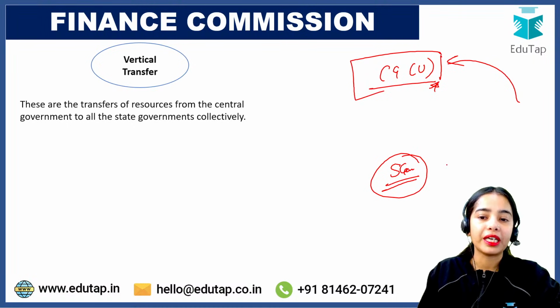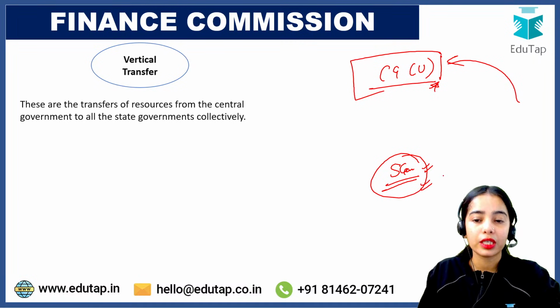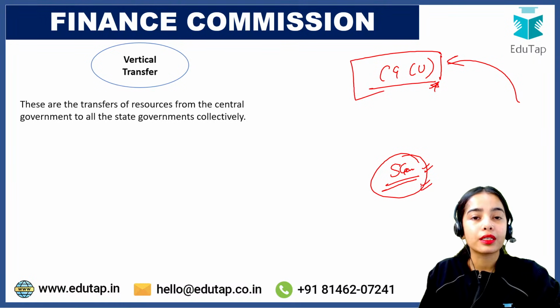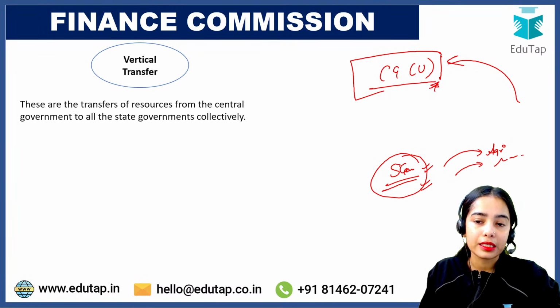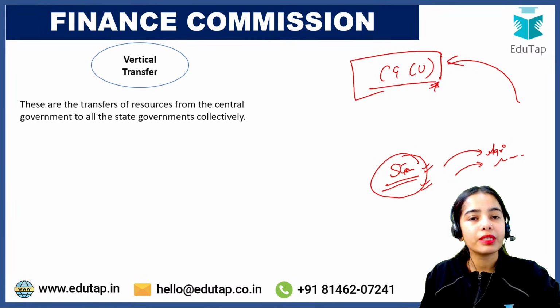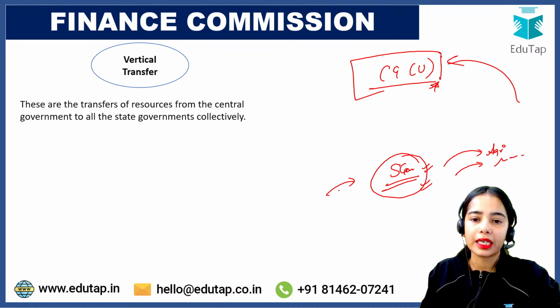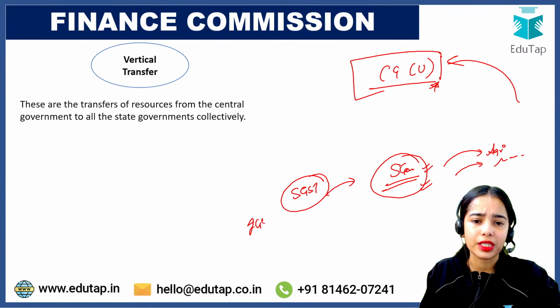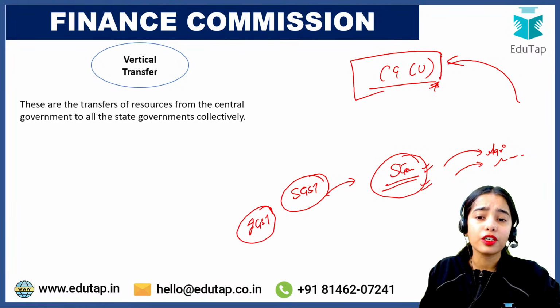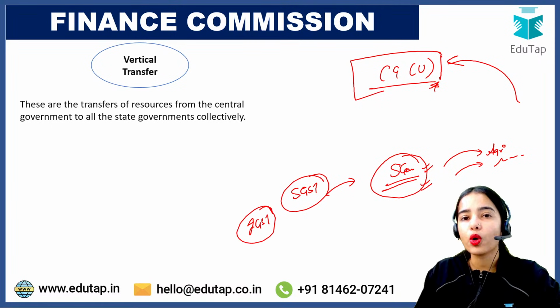Law and order maintenance is under the state government. Agriculture comes under the state government. So the state government spends a lot on agriculture and law and order. But how do the state governments get most of the money? Yes, they are getting the state GST, and they are also getting a part of the IGST, but still, the state governments are not able to get the income tax or corporate tax.